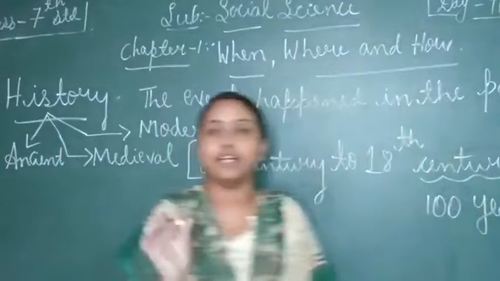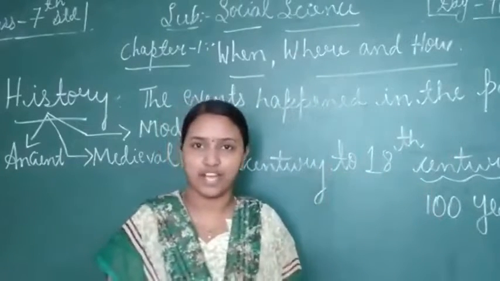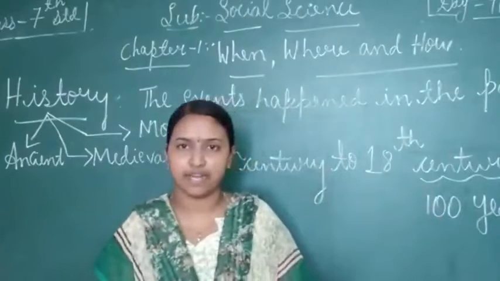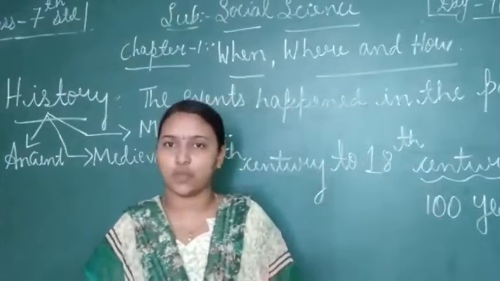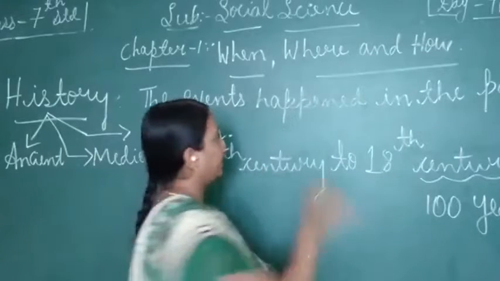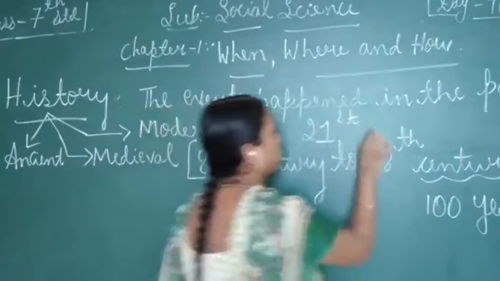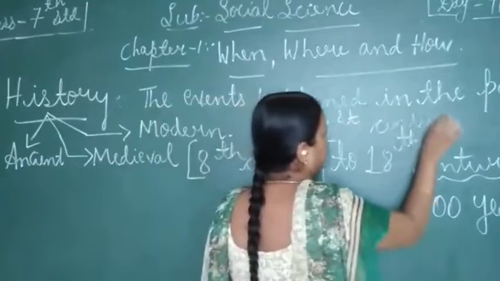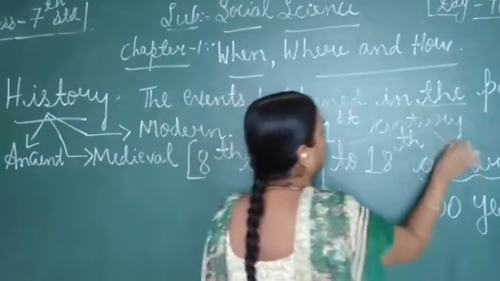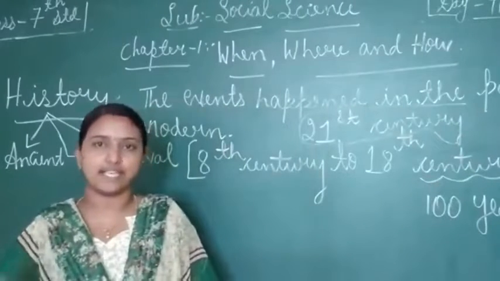Now, in which century are we? We are in the 21st century.